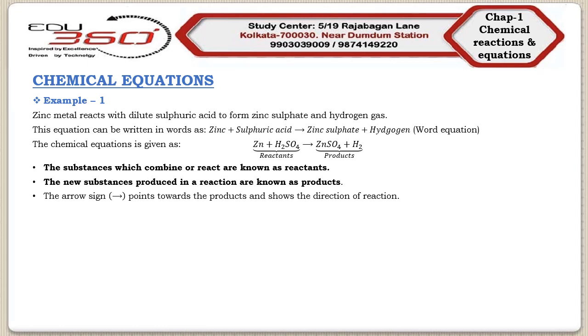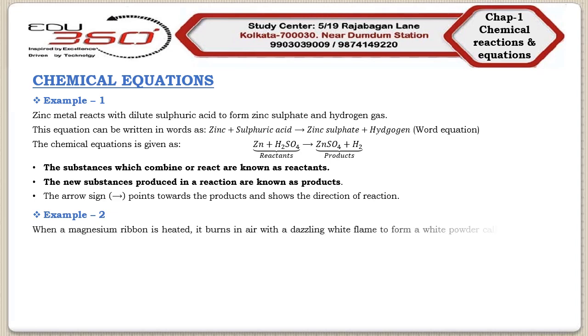Next, we will consider our second example. In this example, we will consider the reaction between magnesium ribbon and air. Now, we will find that when we heat a magnesium ribbon, it will burn in air with a dazzling white flame.